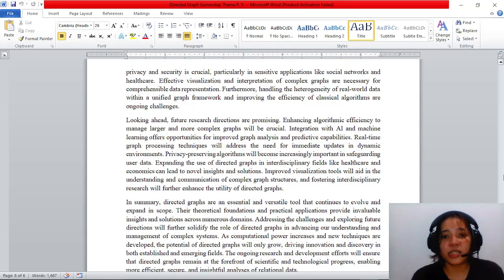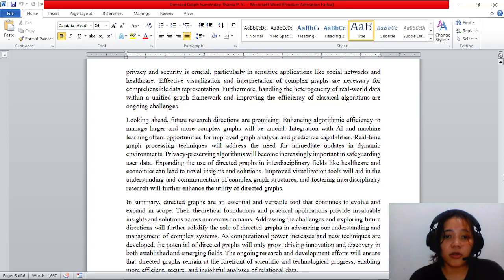Looking ahead, future research directions are promising. Enhancing algorithm efficiency to manage larger and more complex graphs will be crucial. Integration with AI and machine learning offers opportunities for improved graph analysis and predictive capability. Real-time graph processing techniques will address the need for immediate updates in dynamic environments. Privacy-preserving algorithms will become increasingly important in safeguarding user data.